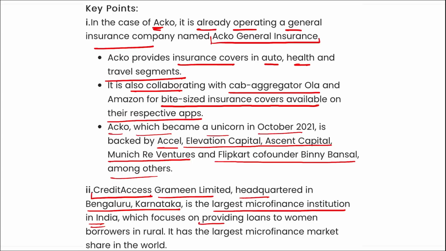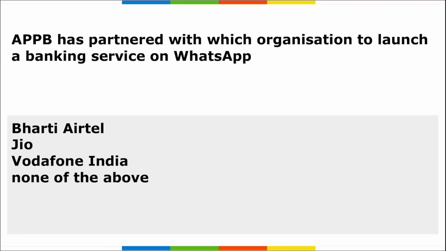It focuses on providing loans to women borrowers in rural areas and has the largest microfinance market share in the world. So coming back, it is your Credit Access and Acko. These two have recently got approval from IRDAI to enter into the life insurance businesses or to commence their life insurance businesses.